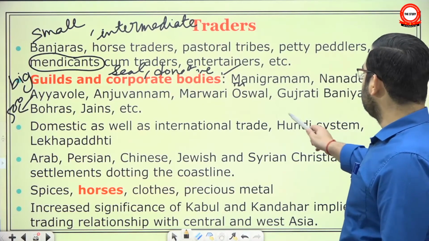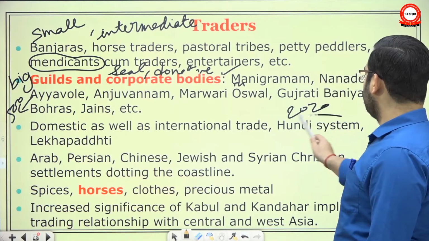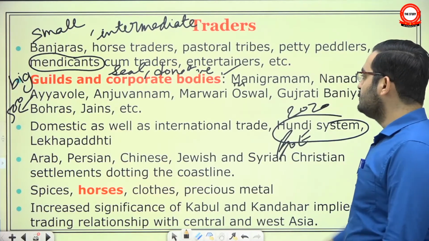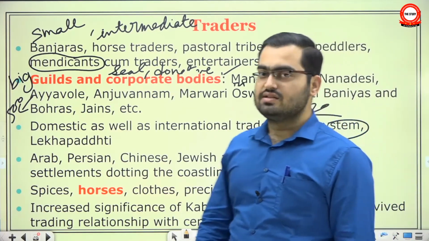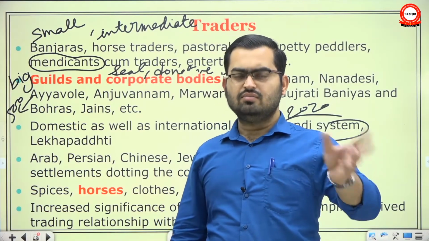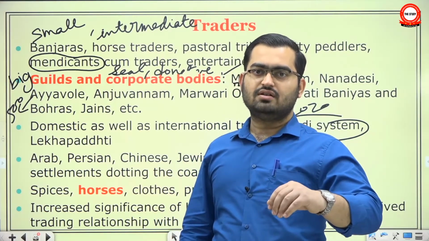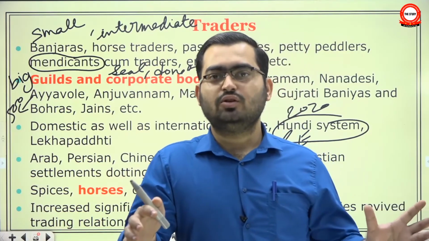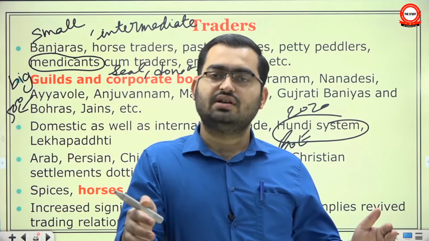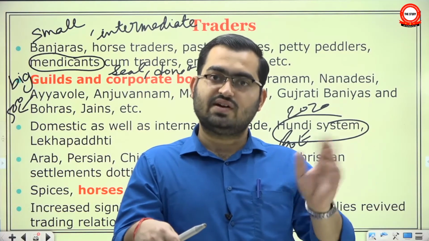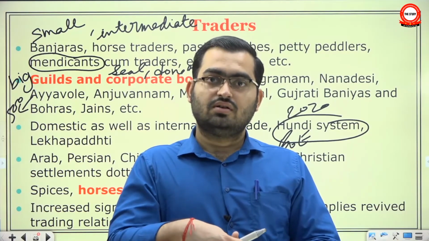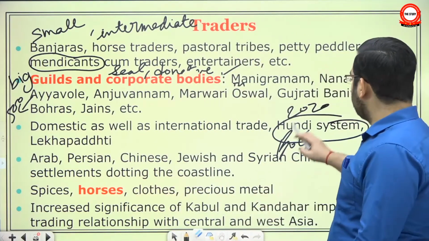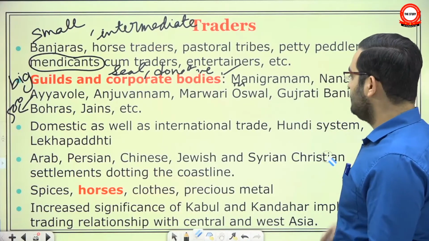The hundi system, in 2020 there was a question, what is the hundi system? It is a kind of bill of exchange, and in fact the hundis issued by these guilds, especially in the late medieval period, when the trade had become specially globalized due to the 17th century trade revolution, were respected as far as Antwerp in Belgium. So this proto banking system helped in trade as well.